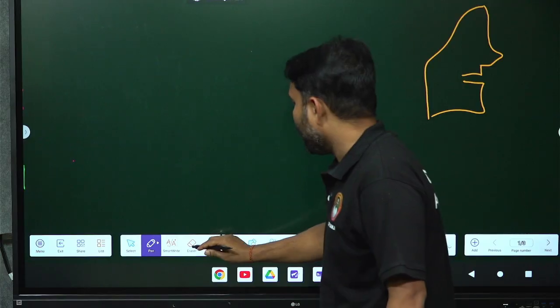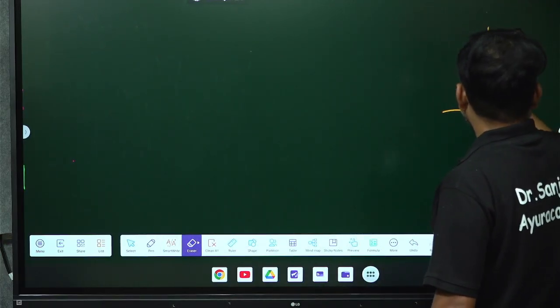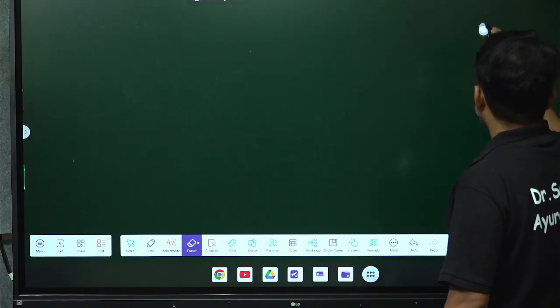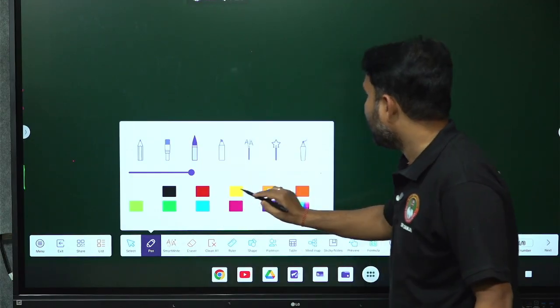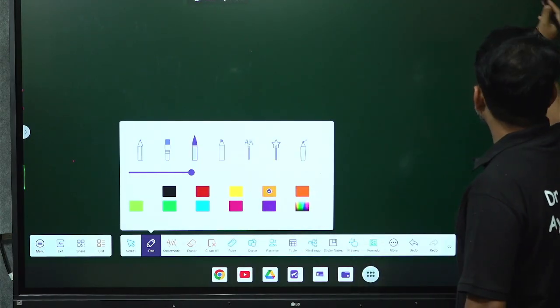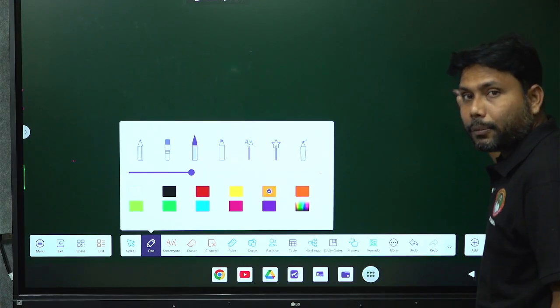Let me draw a small diagram because I have to cover a lot of things here. I think it is visible to all of you.